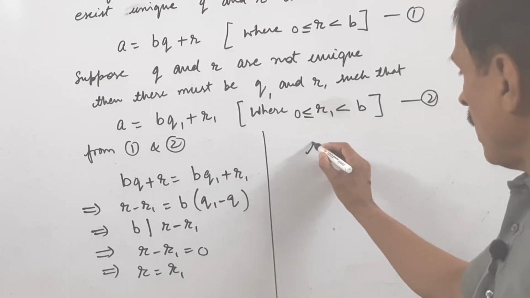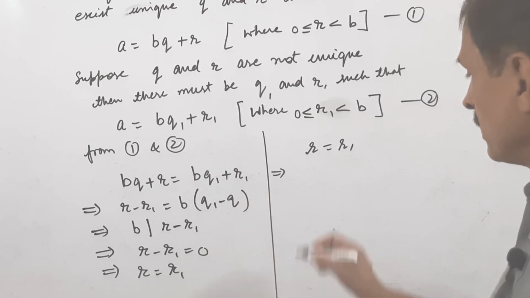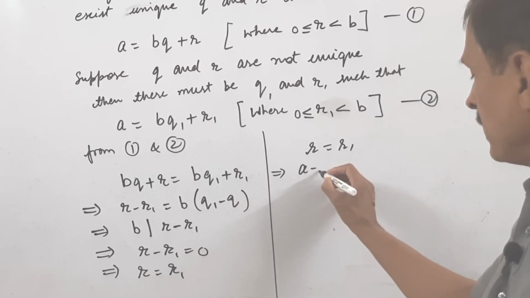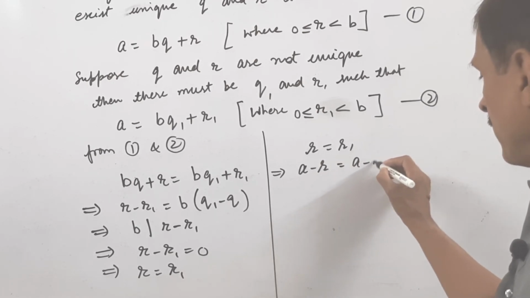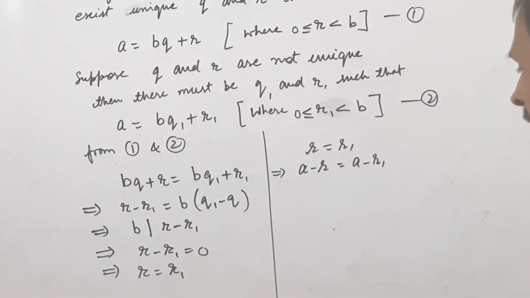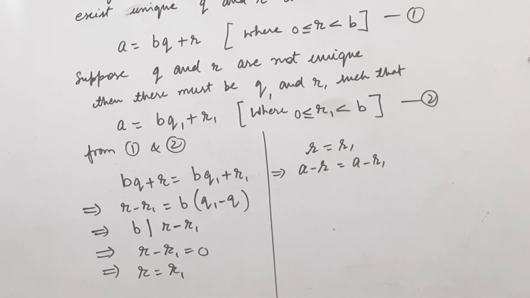Now r is equal to r1 implies a minus r is equal to a minus r1. We subtract r and r1, which are equal quantities, from a.